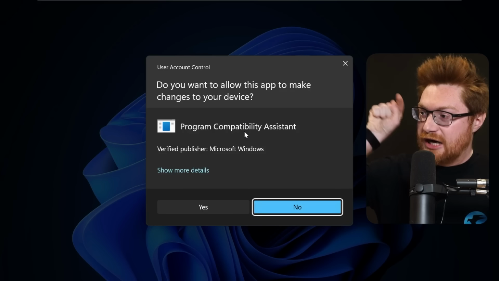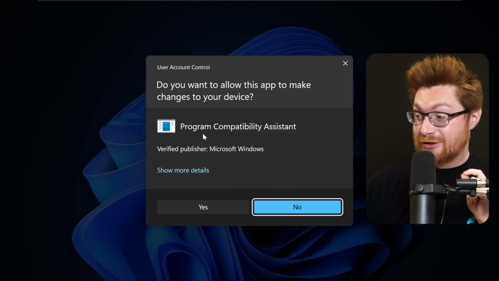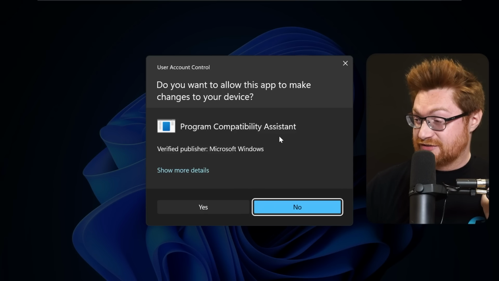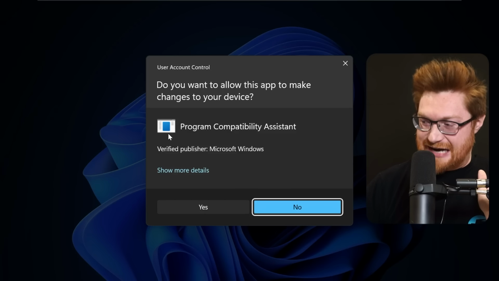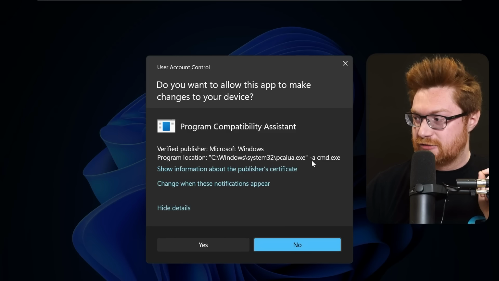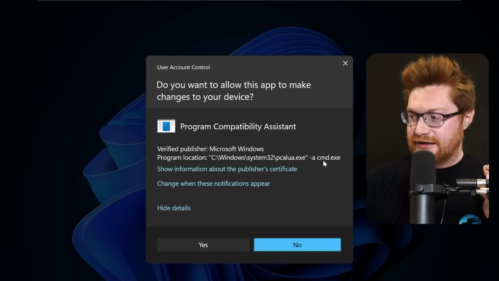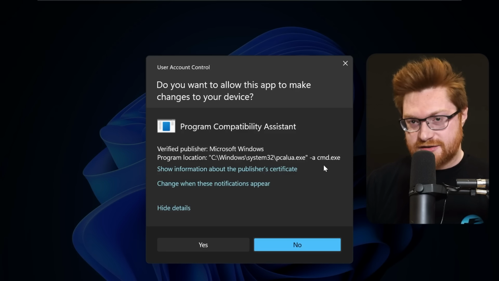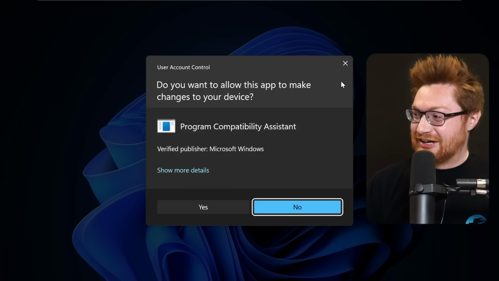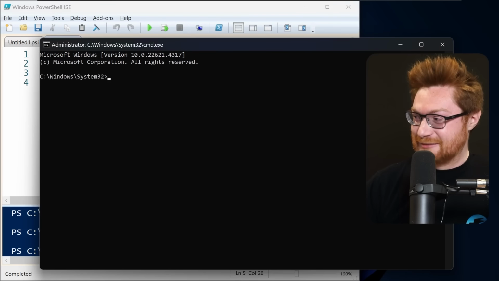But now, our UAC prompt gives us a little bit more of a hidden trick. Program Compatibility Assistant, not really the best icon, but then you need to click to show more details to see what's actually running, and then you still aren't really hiding what it ends up being. cmd.exe is still visible there. Oh, sorry, I'm stuck in my UAC prompt bomb. Great. All right, there's our command prompt.